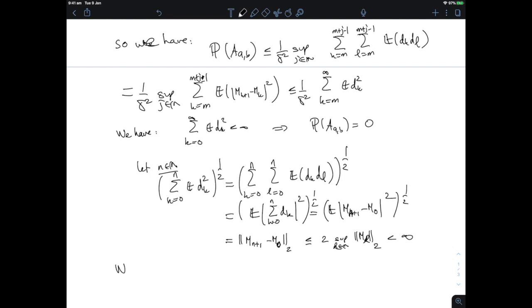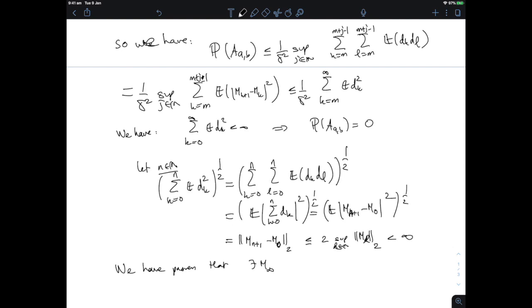So we have proven the existence of a limit, right? We've proven that the set of omegas for which the liminf of mn is not the limsup of mn has probability 0. That is to say that with probability 1, the liminf equals the limsup. So with probability 1, the limit exists. So we have proven that there exists a limit, and let's call it m infinity.